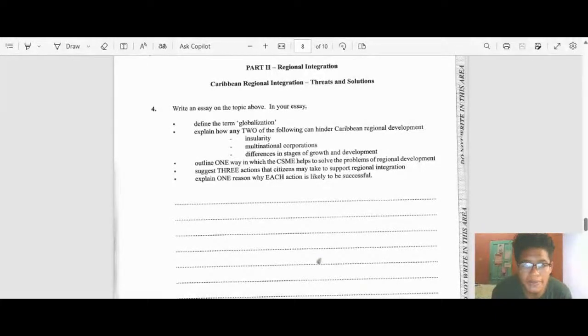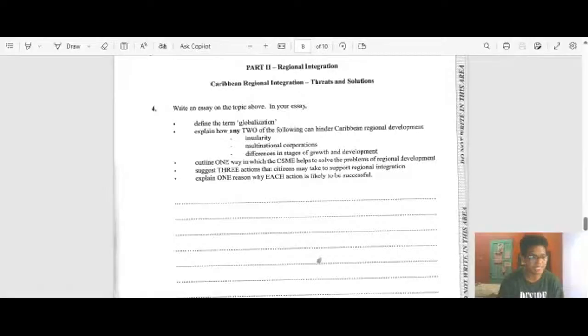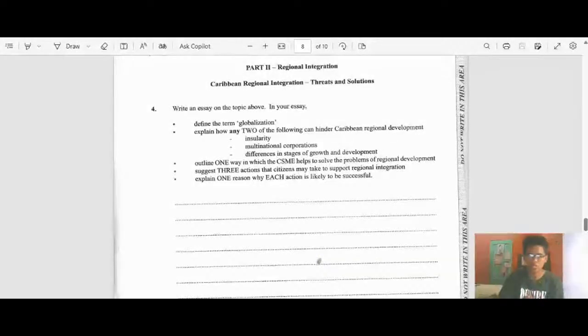And it says insularity, differences in stage of growth and development. It's asking to explain how any two of the following can hinder Caribbean regional development. Differences in stage of development: if you're doing regional integration with a less developed Caribbean country and you yourself are a very much developed Caribbean country, the more developed Caribbean country will go far ahead of what we would consider the less developed Caribbean country.